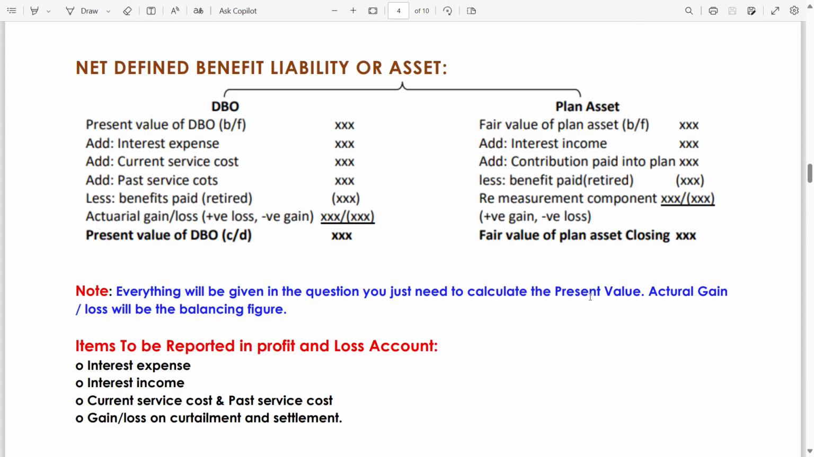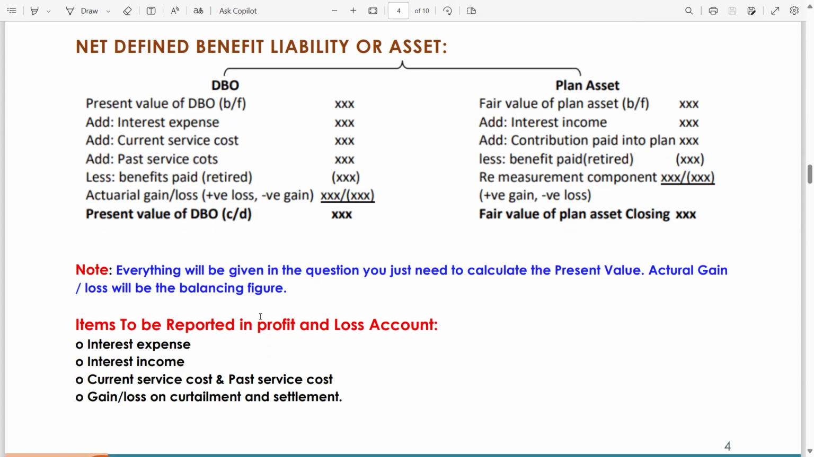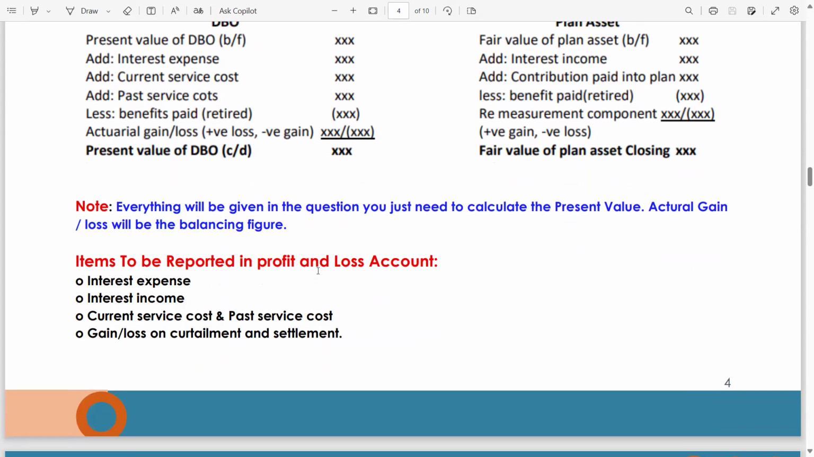You just need to calculate the present value by using the interest rate, corporate or government, whichever is given. Actuarial gain or loss will be the balancing figure, which will go in OCI. Now, the items to be reported in the profit and loss account from these two cases.